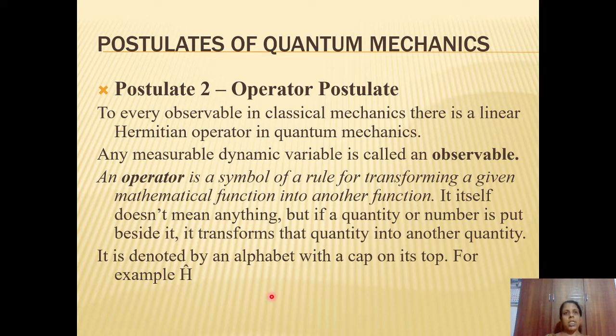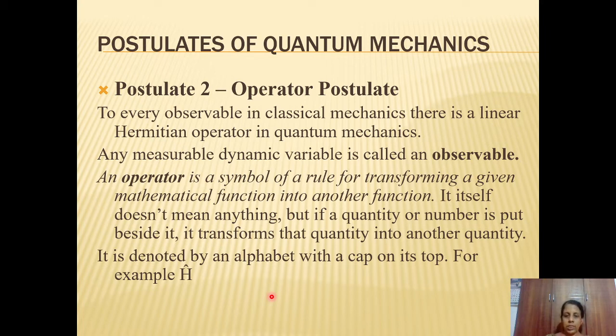Postulate number 2. This is known as the operator postulate. It states that to every observable in classical mechanics, there is a linear Hermitian operator in quantum mechanics. That means any measurable dynamic variable of a system, we call it an observable. So for every observable, every measurable property in classical mechanics, there will be a corresponding operator in quantum mechanics.